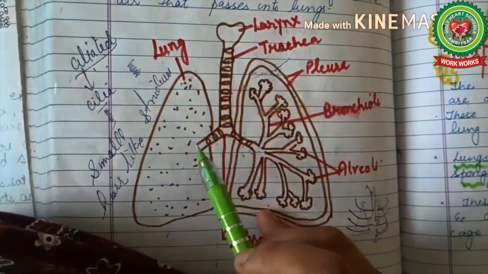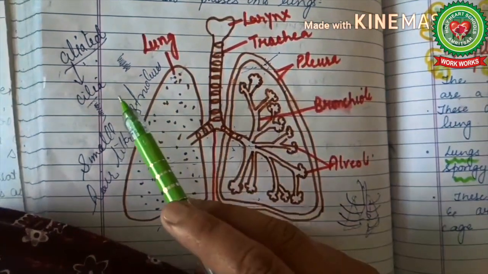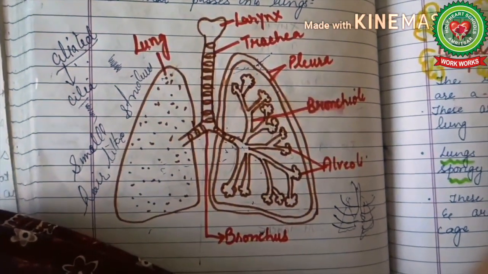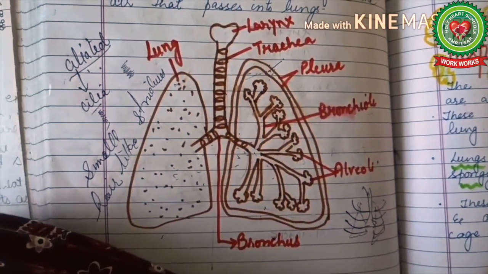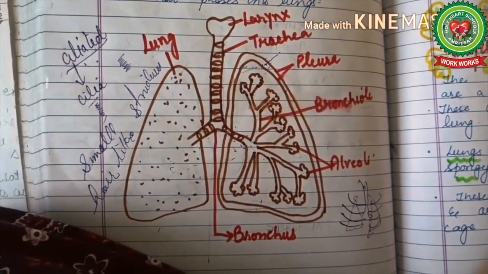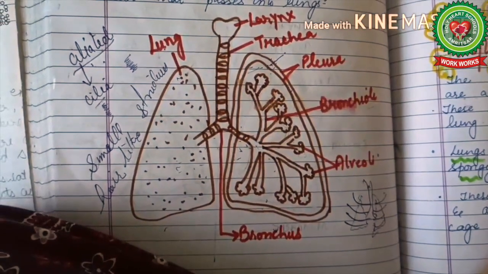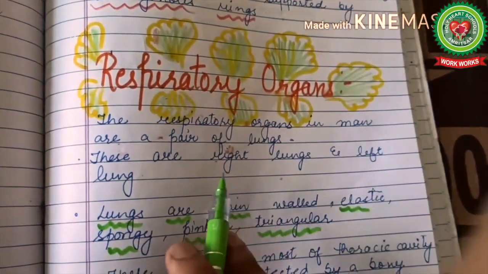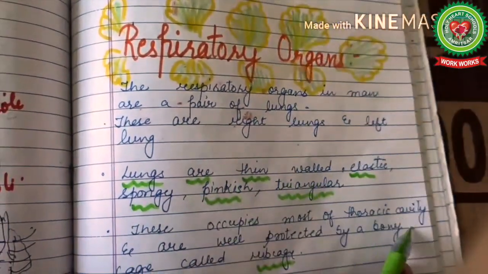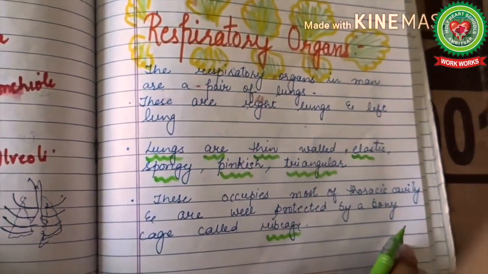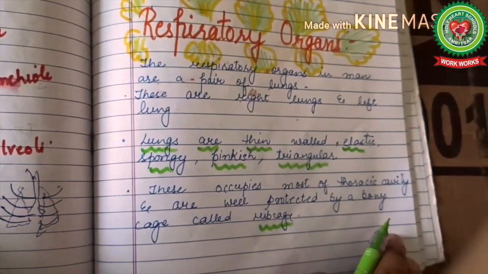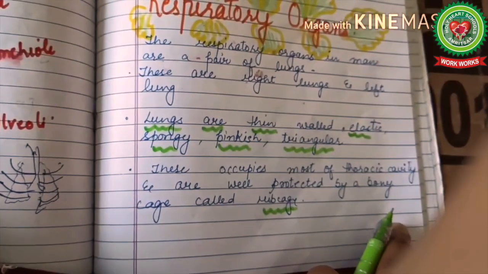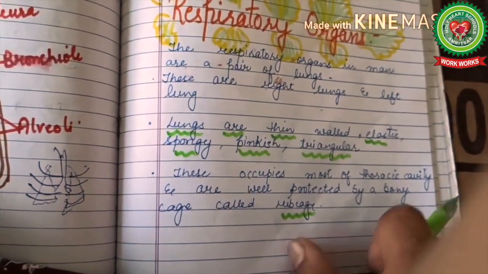Actually children, this is a pair of lungs, and it lies in our thoracic cavity, chest cavity, and it is supported by a bony cage, that is rib cage. Next is respiratory organ. Respiratory organ is a pair of lungs. We have discussed right now. Lungs are thin elastic bags. These are spongy, pinkish and triangular in shape, and these occupy most of the thoracic cavity and are well protected by rib cage. This I have discussed right now.